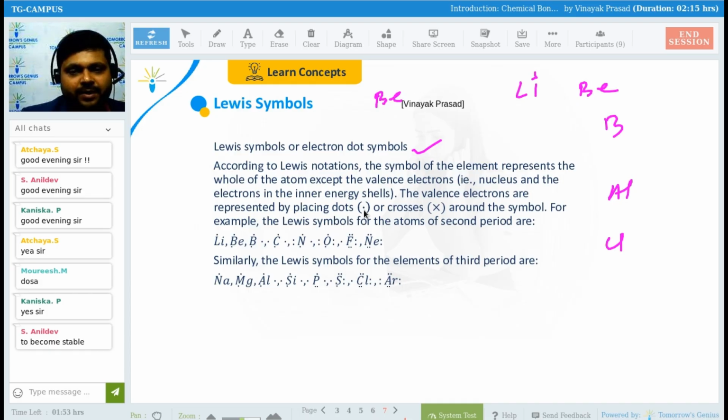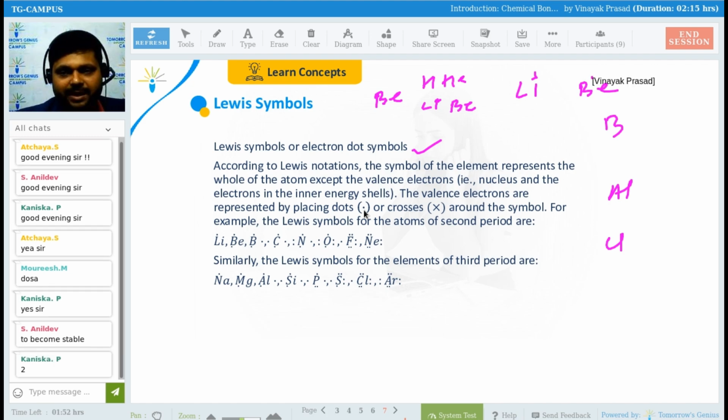Hydrogen, helium, lithium, and beryllium. So what will we say about beryllium? How many electrons are there in the outermost shell? 2. So can we write like this? Yes or no? If I talk about boron, then we can draw like this. If I talk about carbon, we can draw like this or not?